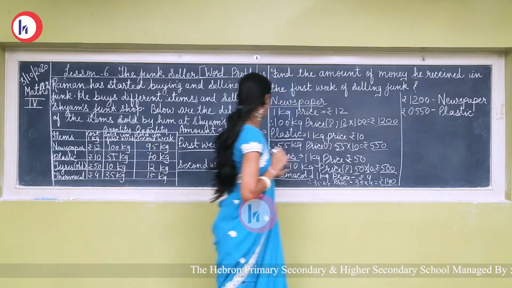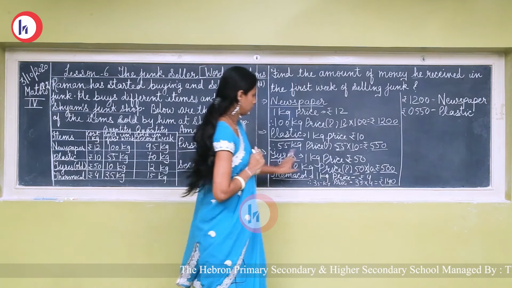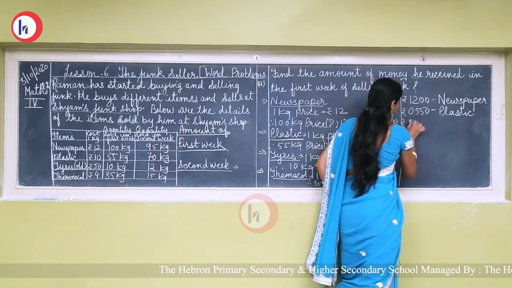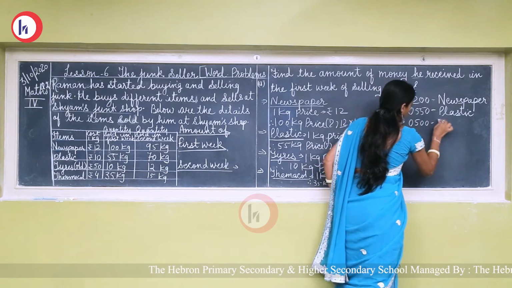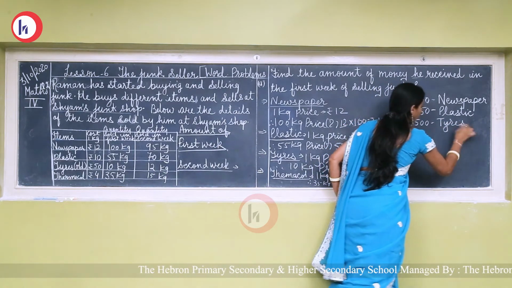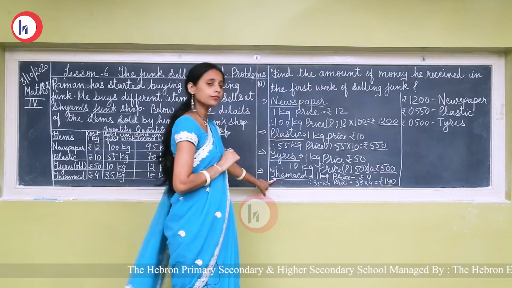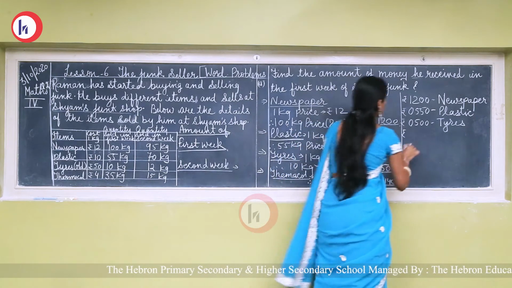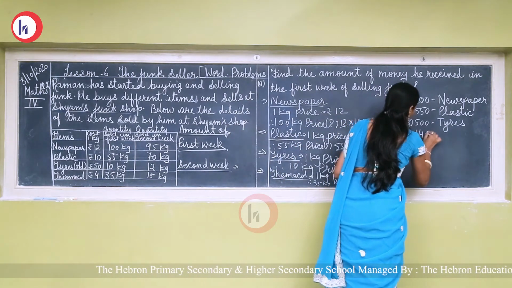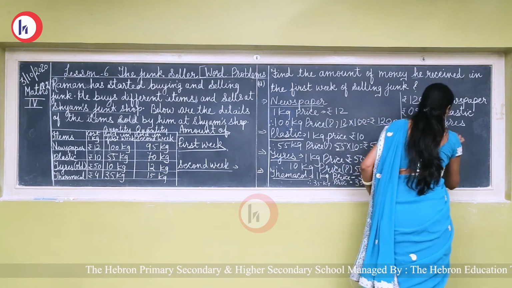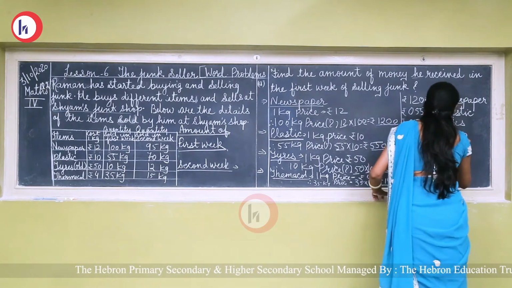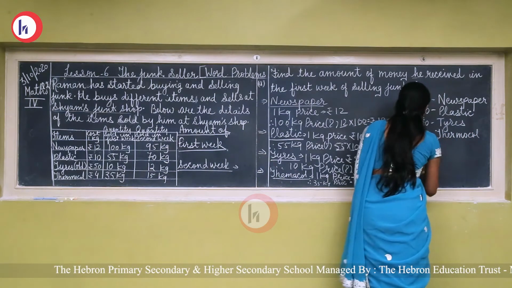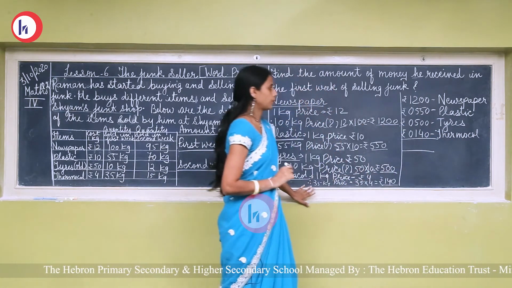Then after plastic, tires. Here the amount is rupees 500. After tire, thermocol. The amount of thermocol is rupees 140. Then do addition.